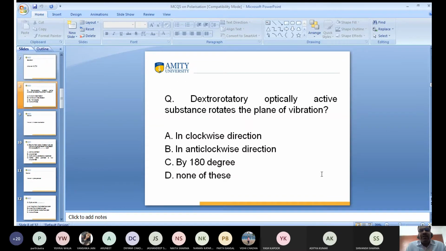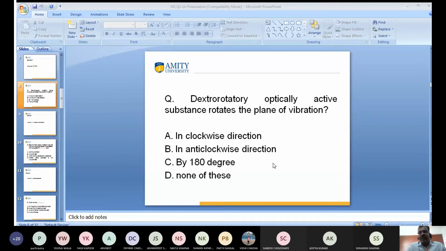Dextrorotatory optically active substance rotates the plane of vibration in: clockwise direction, anti-clockwise direction, by 180 degrees, and the fourth option is none of these. Clockwise. I already discussed in the clockwise direction. There are two types of rotatory motion, dextrorotatory and levorotatory. I hope you remember. Yes or no? Yes, sir. Very good.